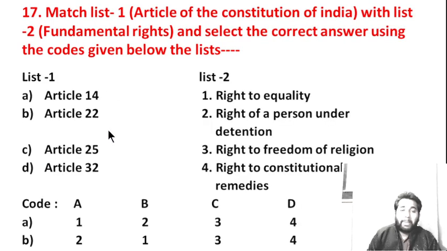Match List 1, articles of the Constitution of India, with List 2, fundamental rights, and select the answer using the codes given below. Article 14, Article 22, Article 25, Article 32. Give your answer in the comment box. This question was asked in the UPSC exam.